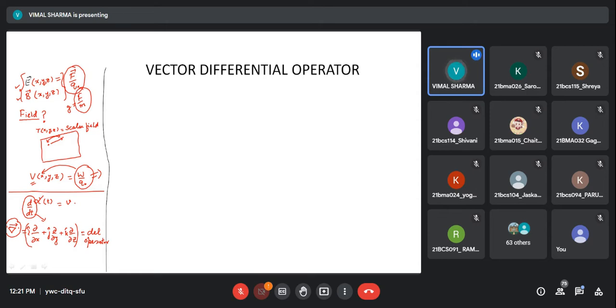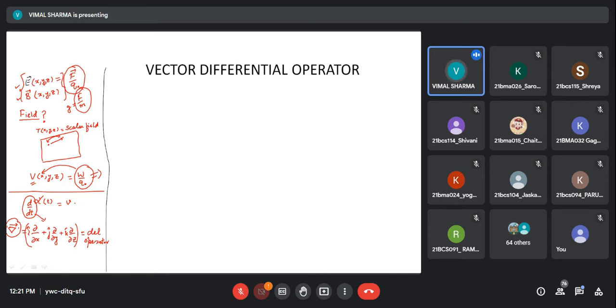Okay, if a particle is moving, by operating on the position of that particle with the d by dt operator, I find velocity. If I again operate on velocity by the d by dt operator, you find acceleration. So we know how the particle is moving.